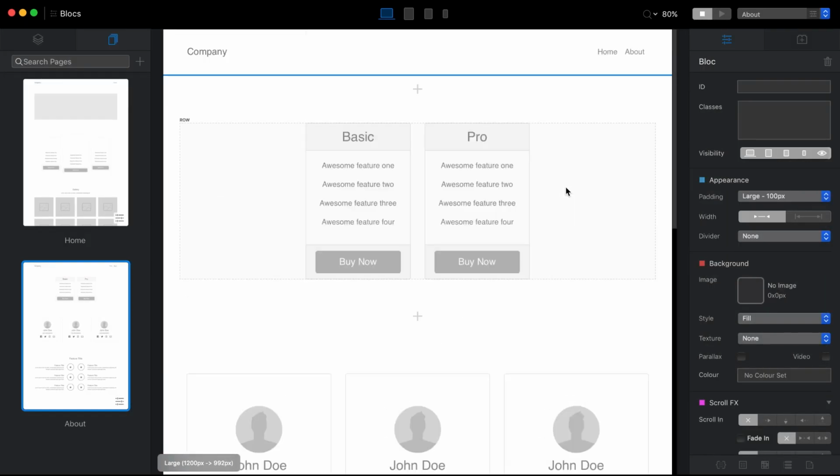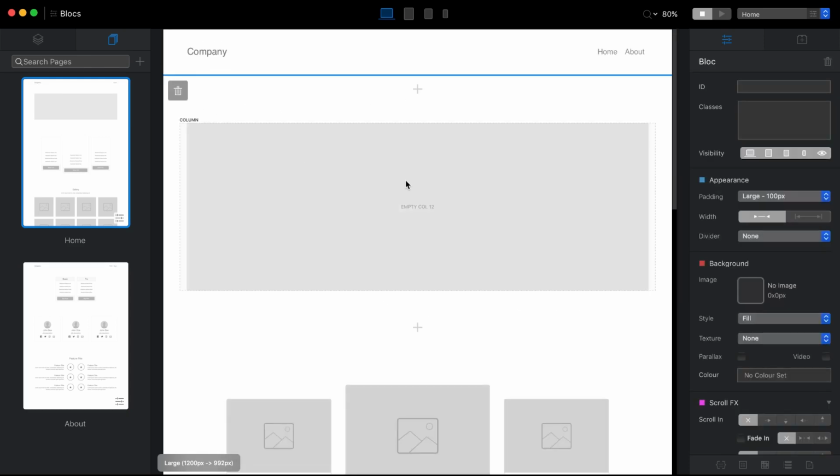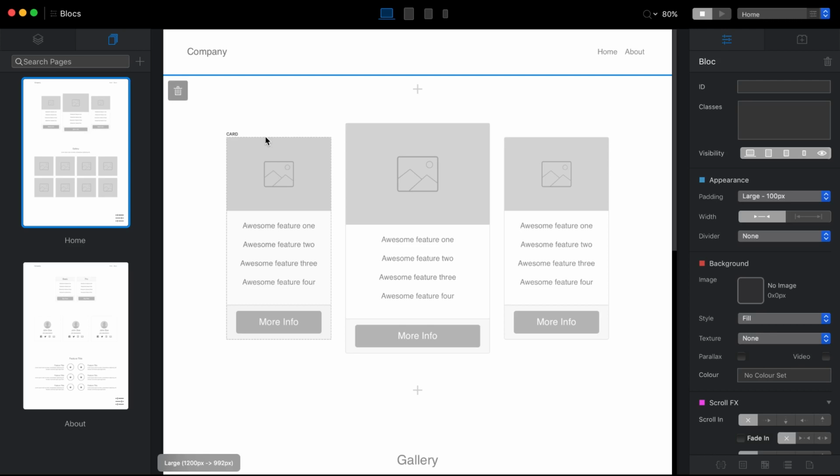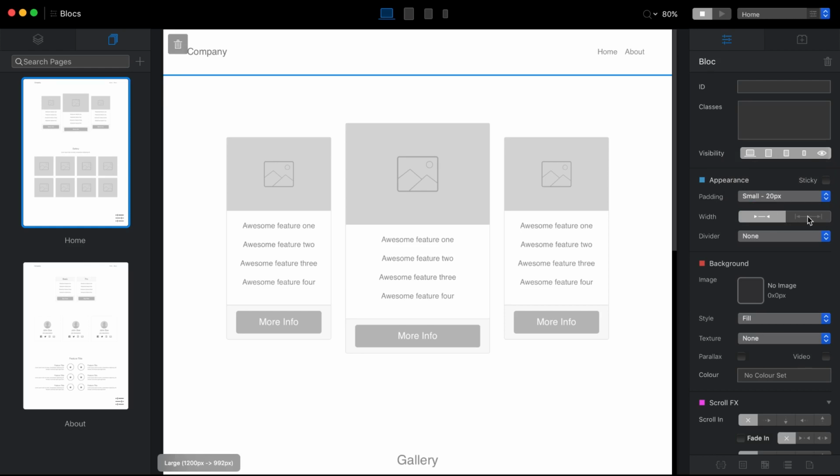Okay, so now we have two pages. There's a few blocks added to them, and I want to show you the way we can edit the navigations. Of course, we can just select the navigation block and we can change a few things. For example, padding, we can make them bigger. We can change whether this block is full width or the width of our website. We can add the divider under the header.